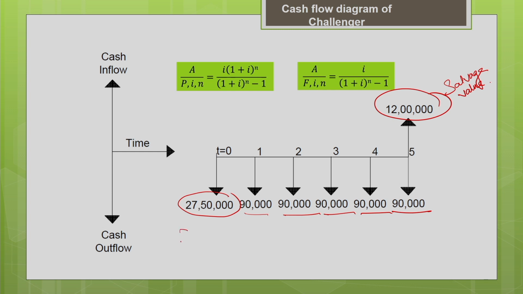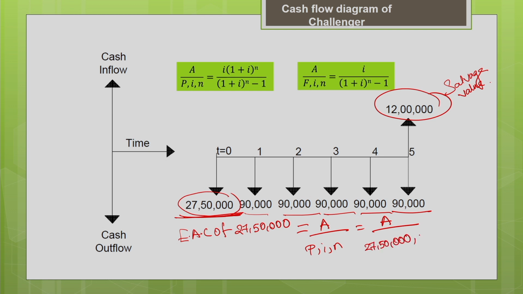Now find the equivalent annual cost of the initial cost of your Challenger, that is 27,50,000. How to find this? You need to find the A for the known P, I, N. P is the initial cost of your Challenger, 27,50,000. It's a present value. Interest rate is 0.1. Number of years is 5. Now you need to use the uniform series capital recovery factor.